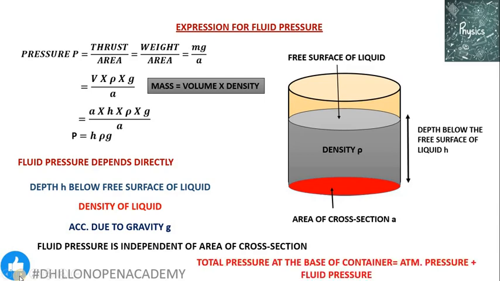And the total pressure at the base of the container will be atmospheric pressure plus fluid pressure. So the atmosphere is also exerting its pressure on the top of the free surface of the liquid, or at the bottom of the container along with the fluid pressure. So the total pressure will be the sum of atmospheric pressure and fluid pressure.